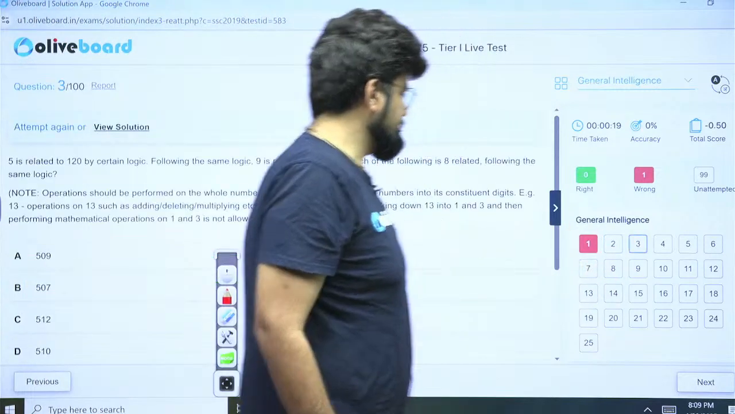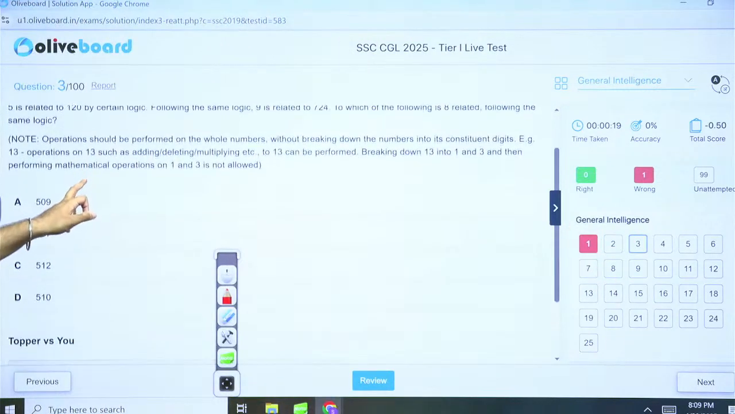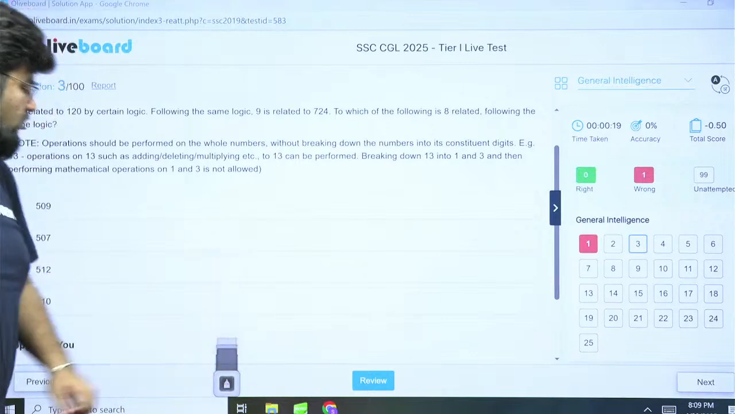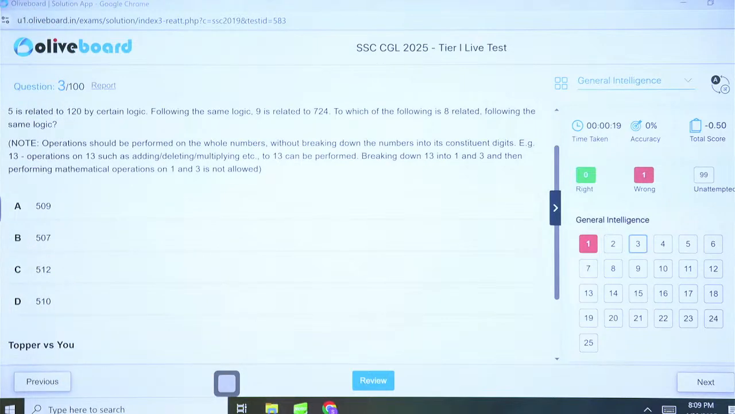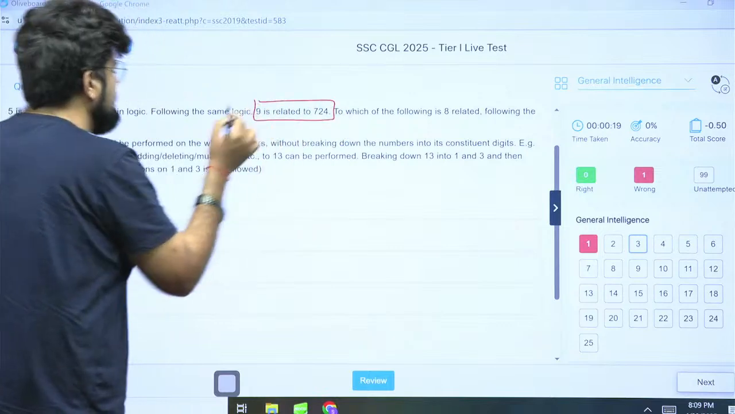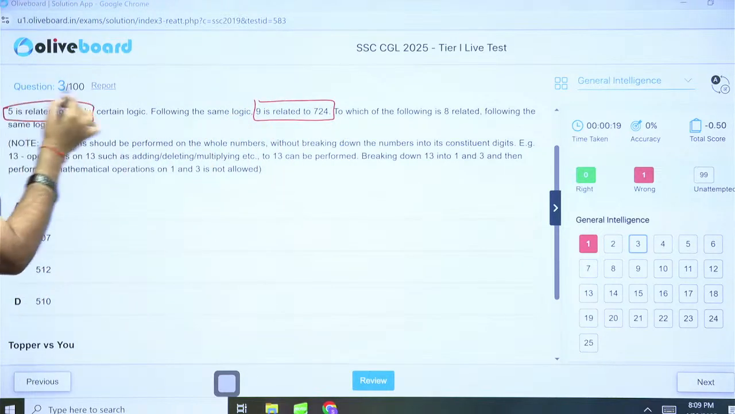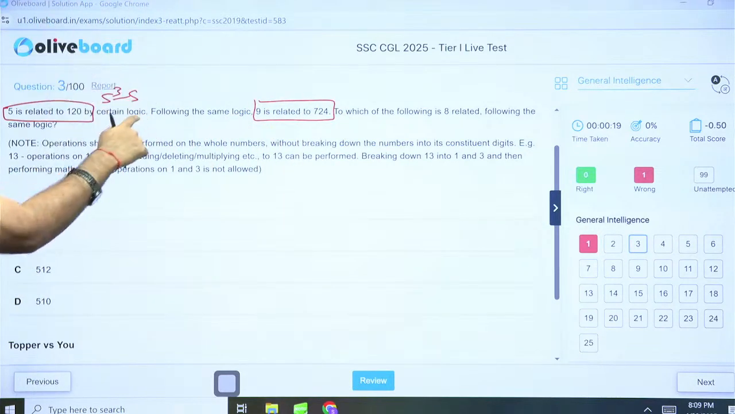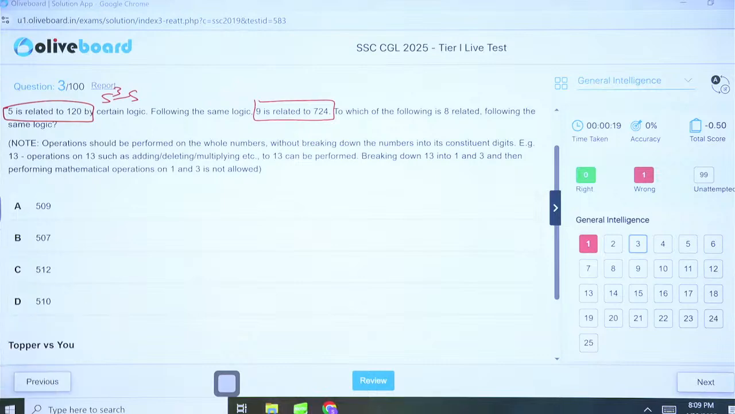Question number 3. And be as quick as possible. 5 is related to 120 by a certain logic. Same logic, 9 is related to 724. The moment you see 9 and 724, even 5 and 120 for that matter, it should immediately click you, this is 5 cube minus 5. But this is not 9 cube minus 9.